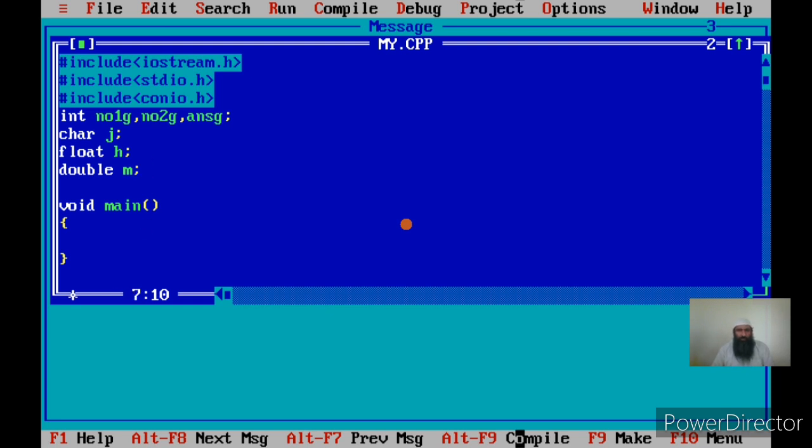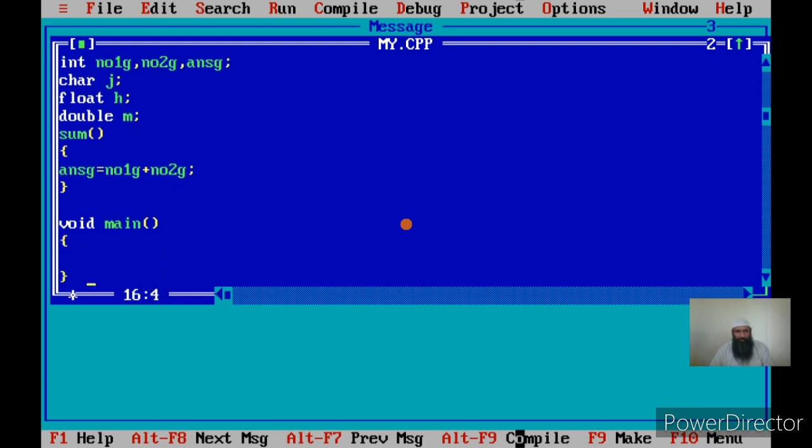Now let us declare three functions. Suppose sum, in which I am finding the sum of two global variables, say number1g plus number2g, and store the answer in a global variable, answerg. Okay, so I am adding these two global variables, that's number1g and number2g, and storing it in answerg.